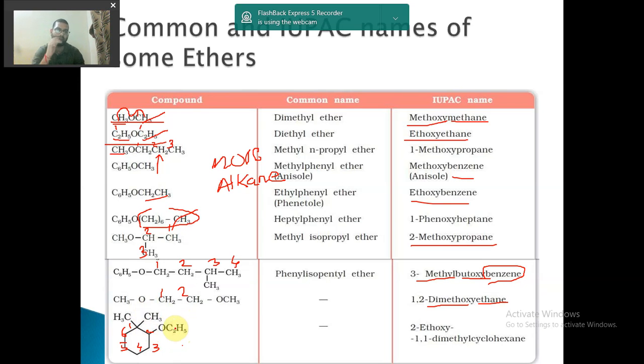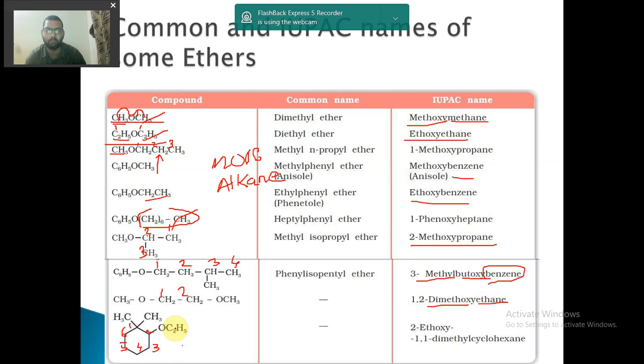So it is cyclohexane. Now at what position how many methyl are there? At first position 2 methyl are there, so 1,1 dimethyl. At second position ethoxy is present, so 2-ethoxy-1,1-dimethylcyclohexane. Got it? So this is how it is done.